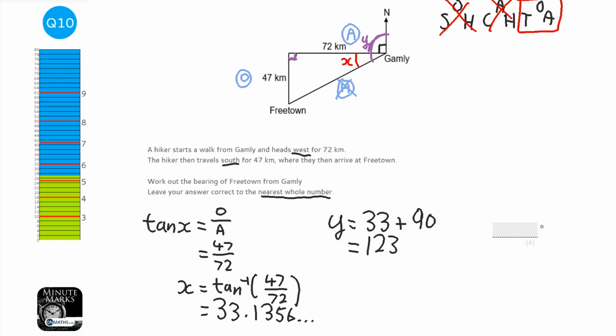123. Okay, now bearings, something that we've got to remember, are always measured from north going clockwise. So it's always going to be like that, and it's going to be that angle there. To do that, we're going to do 360 and take away the 123, because that's what we don't want. So on the calculator, 360 take away 123, and that's 237. So the answer is 237 degrees.